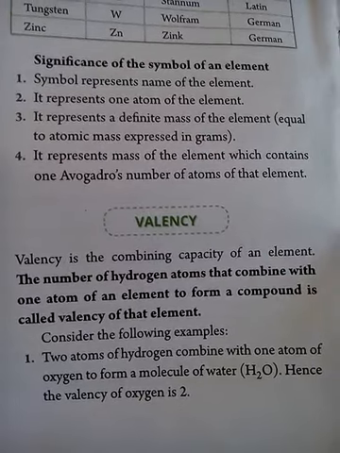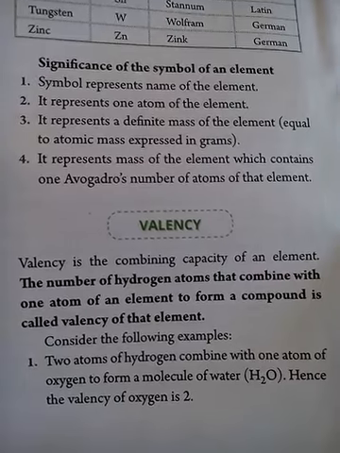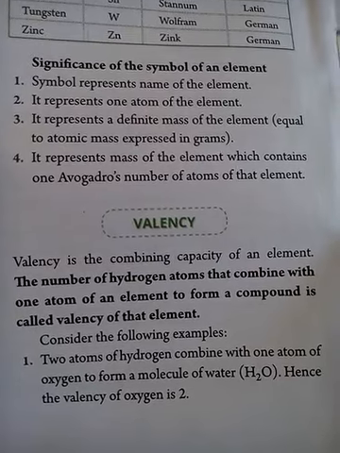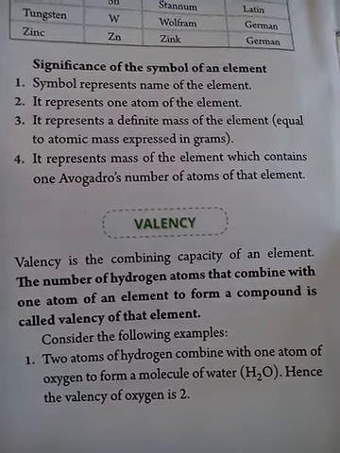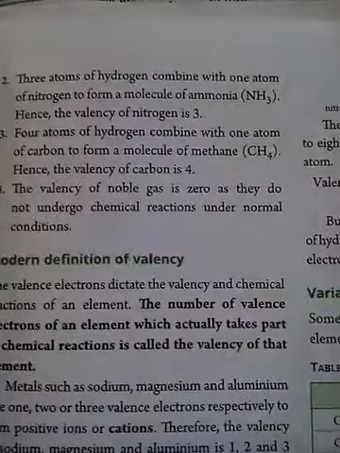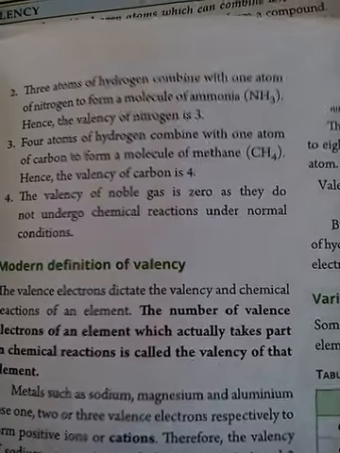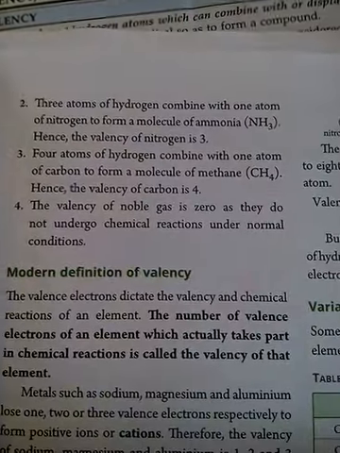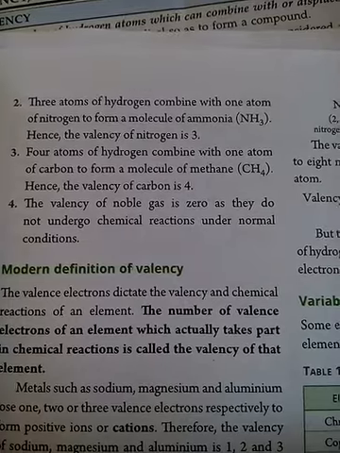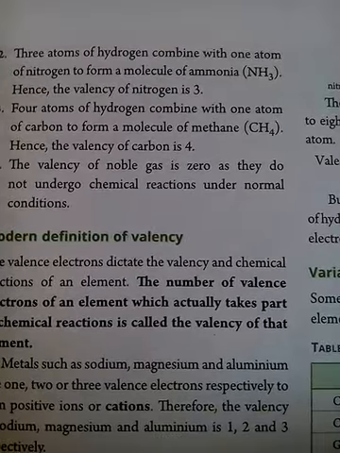For example, in water, oxygen combines with 2 hydrogen, so the valency of oxygen becomes 2. Understood? Similarly, if you see ammonia, NH3, 1 nitrogen is combined with 3 hydrogen atoms, so its valency will become 3.